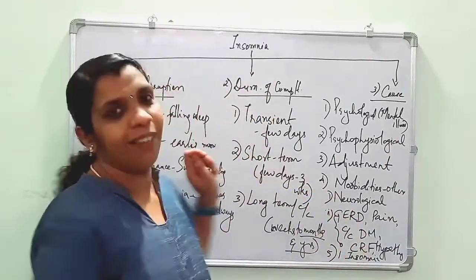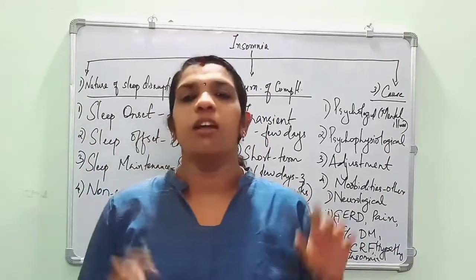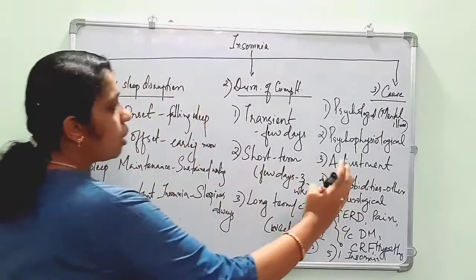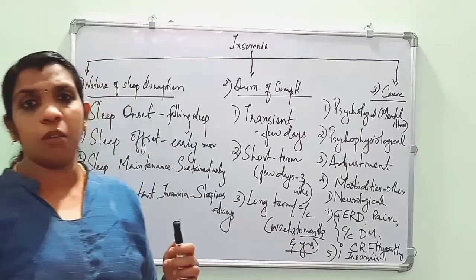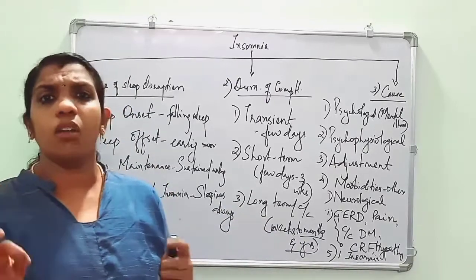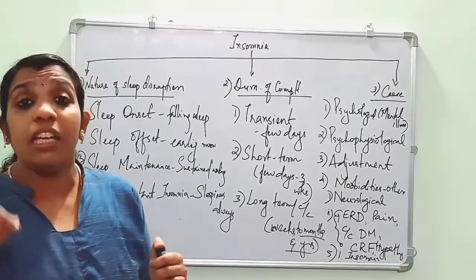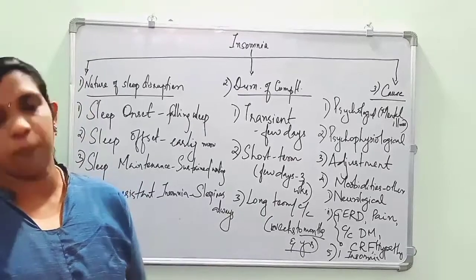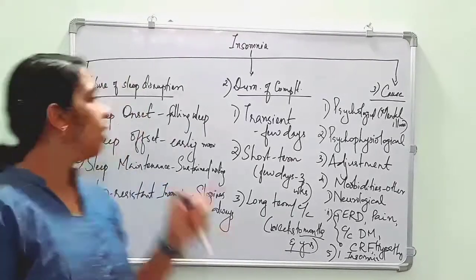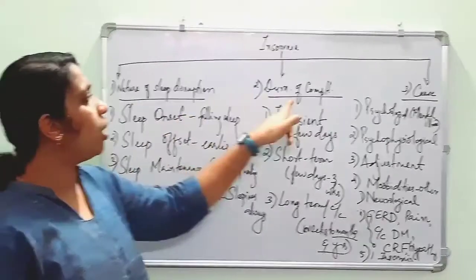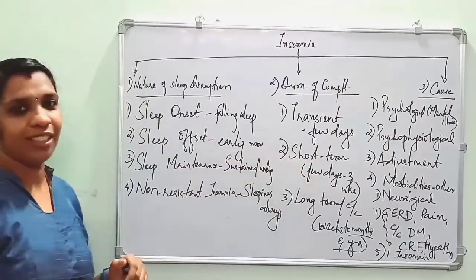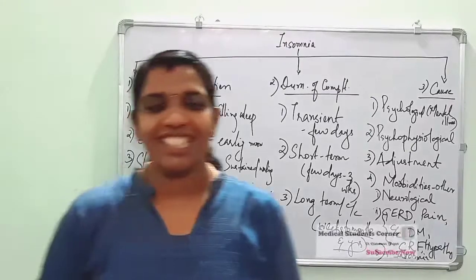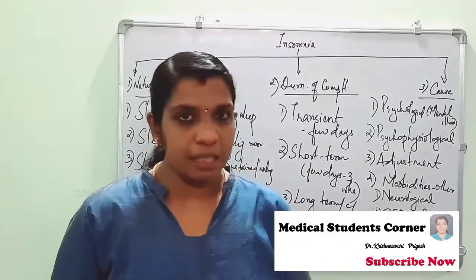So these are the types of insomnia. I have made it into a small thing. There are so many things to say. These are the very important points which a doctor must know while evaluating a case of insomnia. So hope you have understood these 3 types: nature of sleep disruption, duration of complaint, and cause, and also the types according to that. Hope you have understood. If you are having any doubt, please let me know.